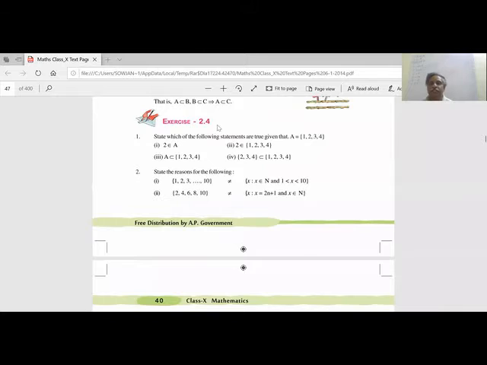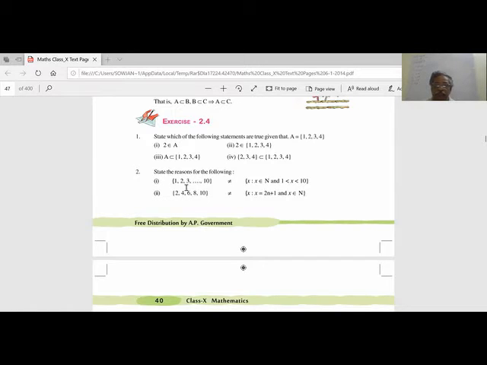Let us see exercise 2.4. What is it asking first? State which of the following statements are true. A is given. So 2 belongs to A, correct. 2 belongs to this, correct. A is a subset of A, correct. And {2, 3, 4} is a subset of {1, 2, 3, 4}, correct. Let us see this one.